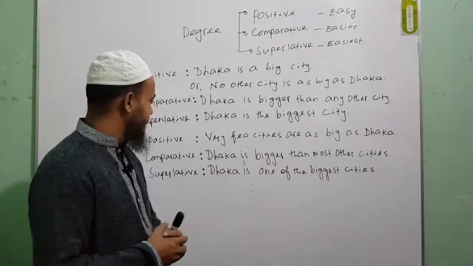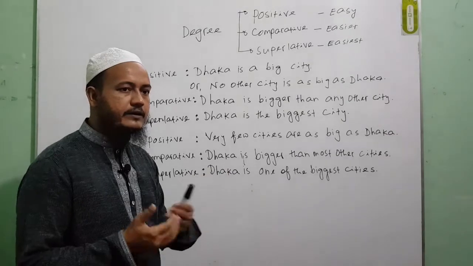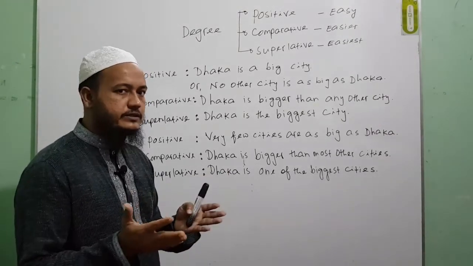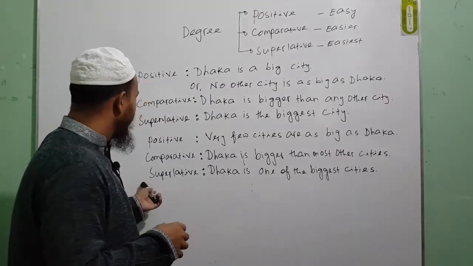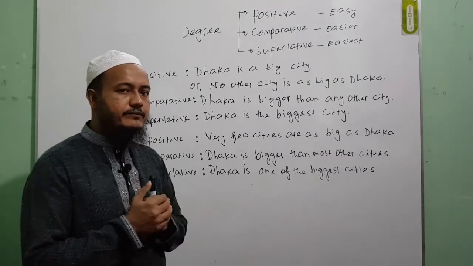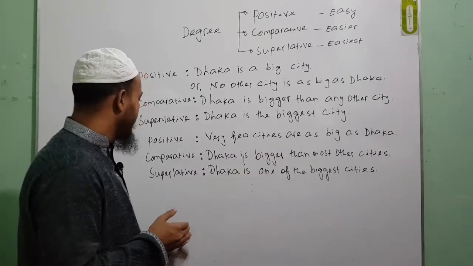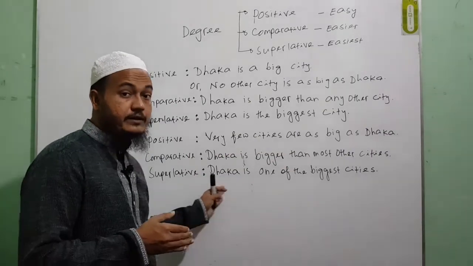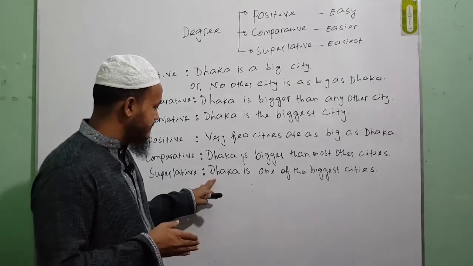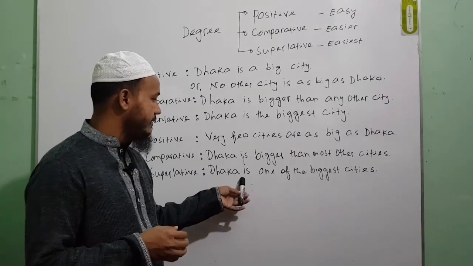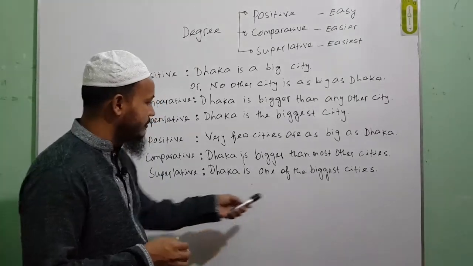So here I am comparing Dhaka to all the other cities, or maybe more than 2 cities or something like that. Okay, so if you are asked to make a superlative degree when your object is plural, you will have to write the subject, then Dhaka is, and you will have to use one of, because your object is plural.